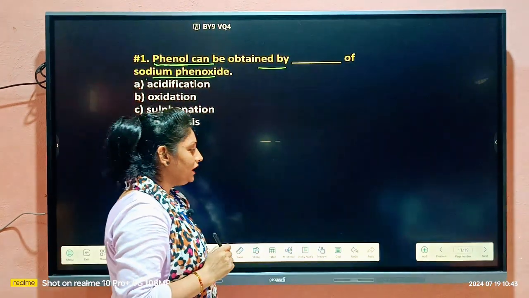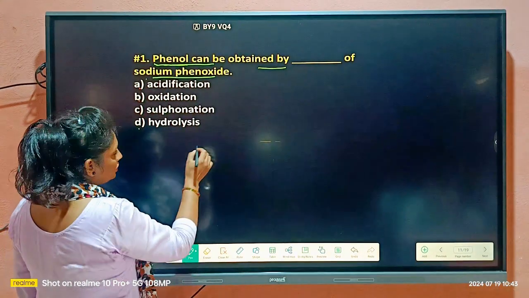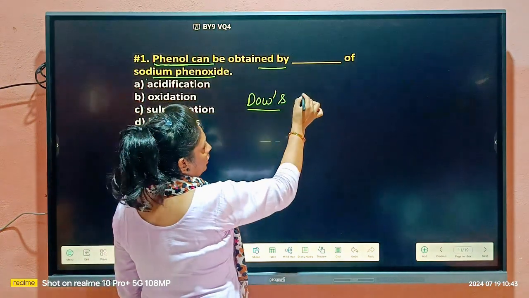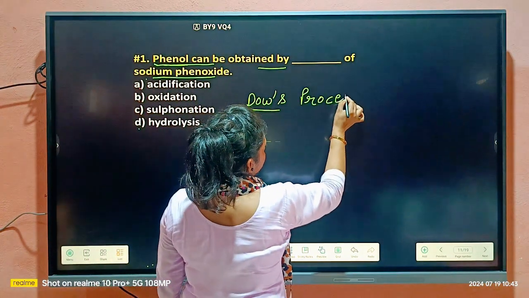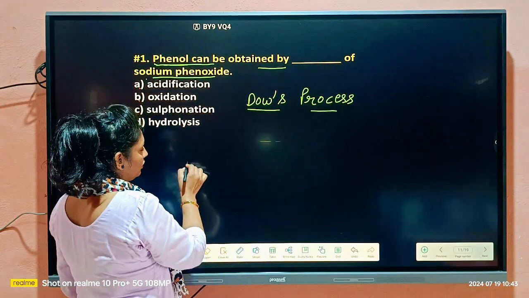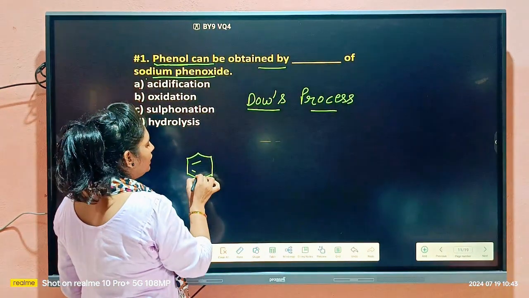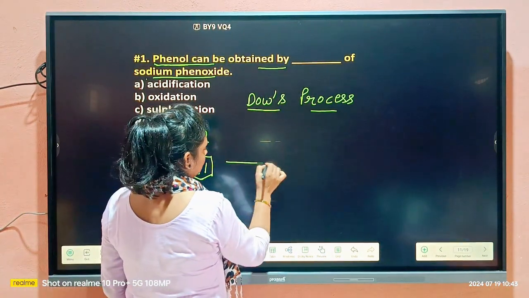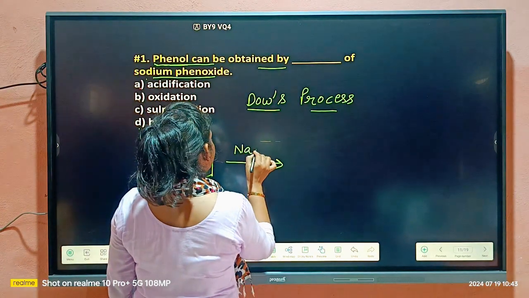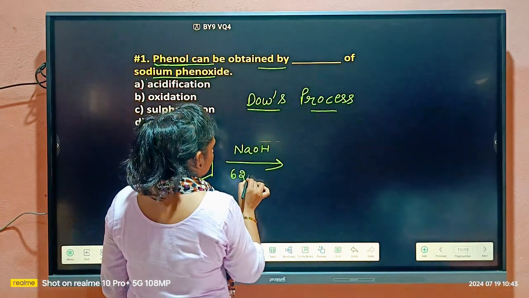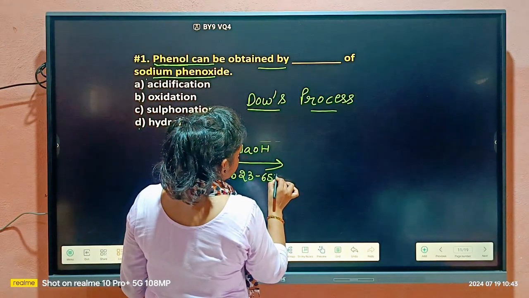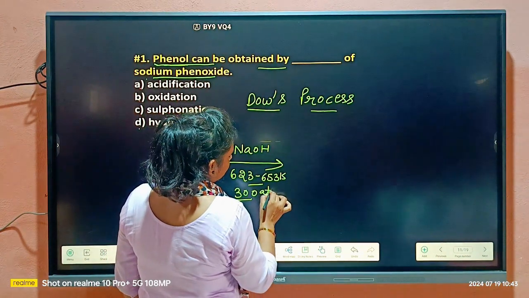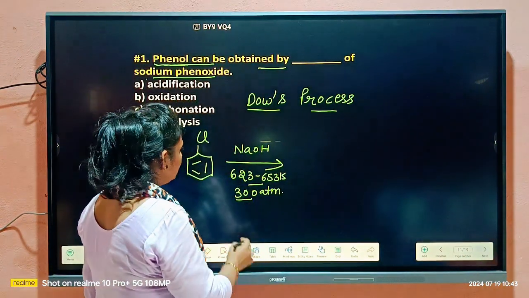A will be the correct option. Why? Because which process we have followed for preparation of the phenol from phenoxide? That is the Dow's process. In Dow's process, what were we taking? We were taking chlorobenzene. Then we were doing reaction with NaOH at high temperature, around 623 to 653 Kelvin and 300 atmospheric pressure.